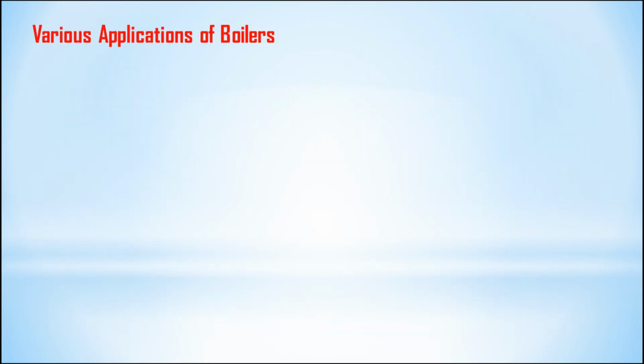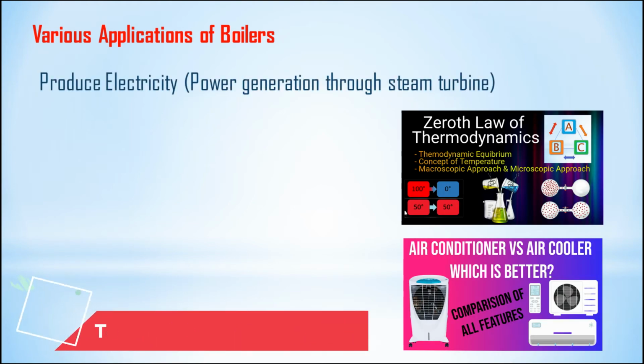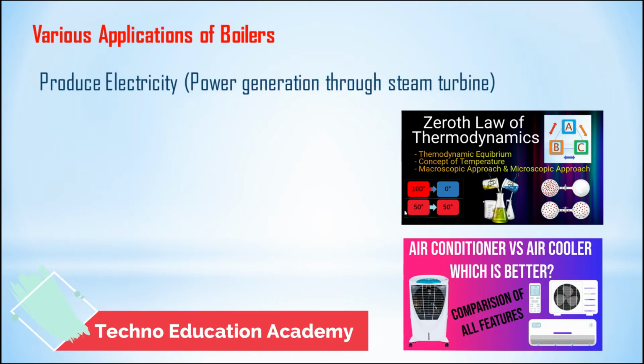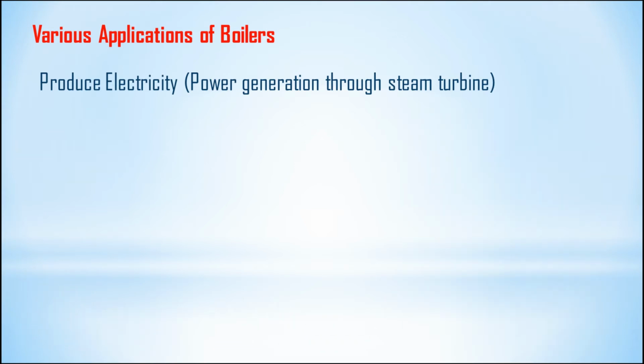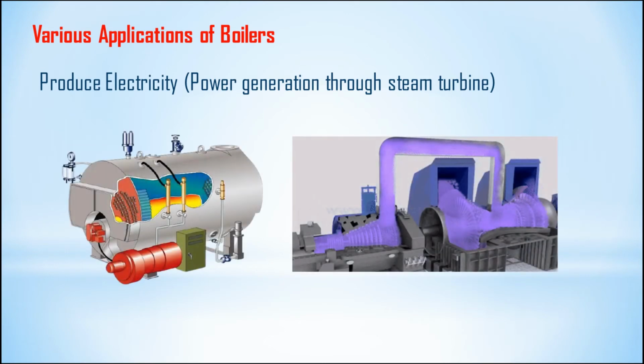Now we will discuss various applications of the boiler. We know that a boiler produces steam from water by the combustion of coal or other fuels. Whatever heat is released is utilized to produce steam from the water, and this steam is utilized to rotate the turbine blades, and these turbines are connected with the generator. So one application of the boiler is to produce electricity. It is also used in captive power plants. Captive power plants are those that produce electricity for their own use. It is called a captive power station.